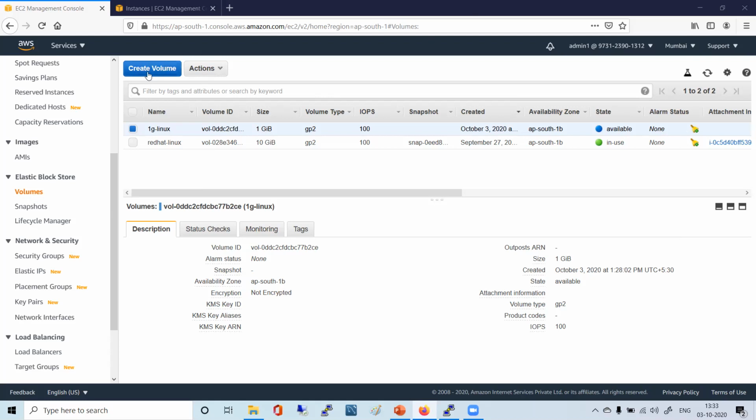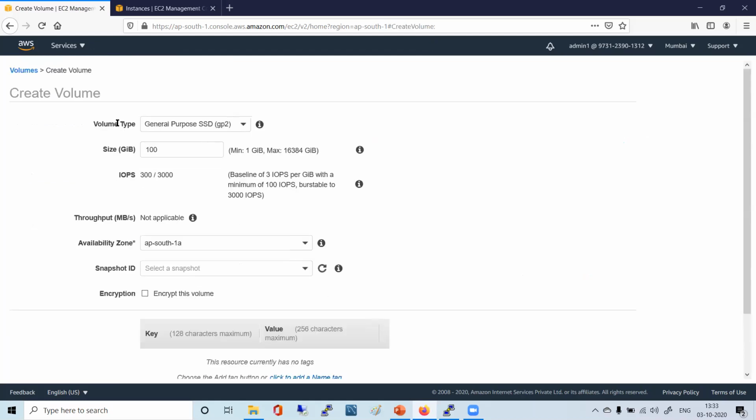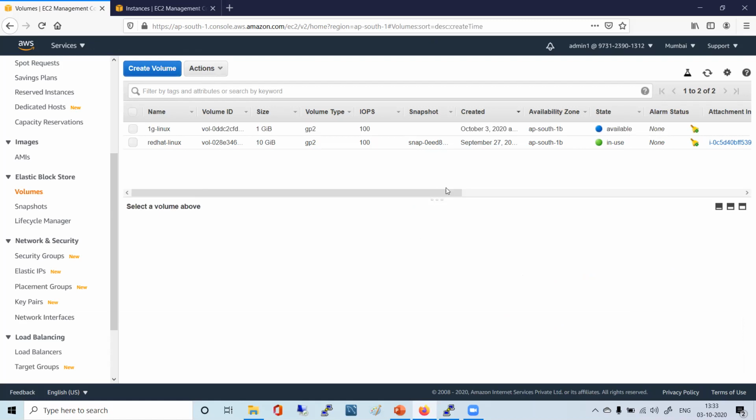When you click on create, you are creating a new volume. Your system is having 10 GB of hard disk. Now you purchased one more 1 GB of hard disk. You could purchase 100 GB of hard disk. Simply you have taken one extra hard disk. As simple as that.